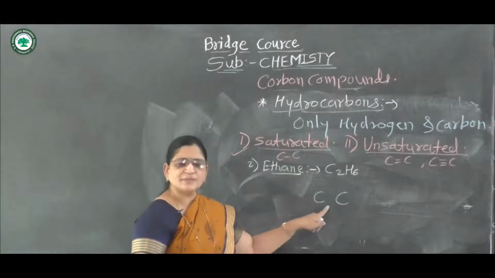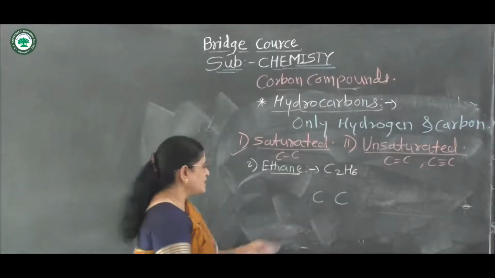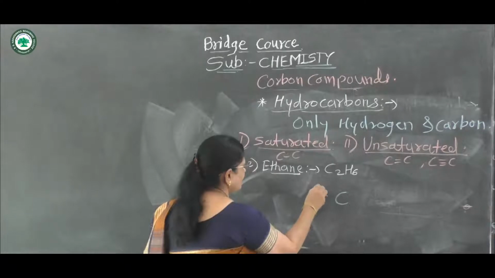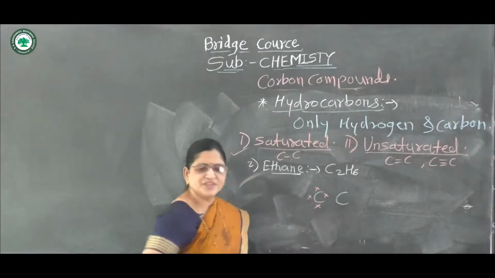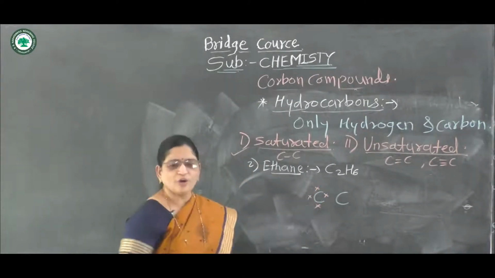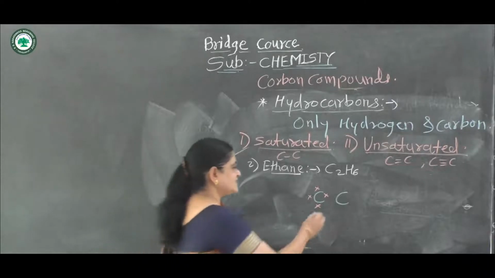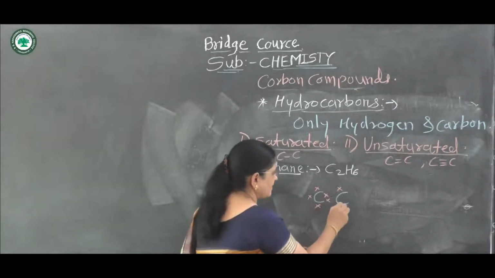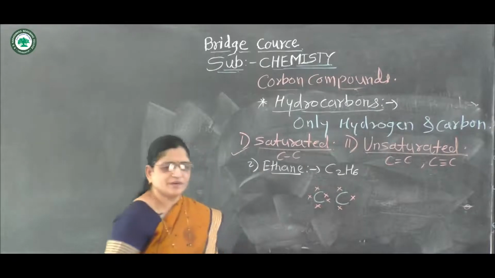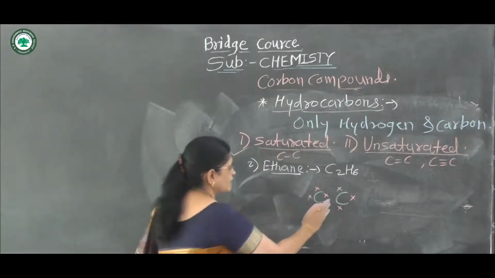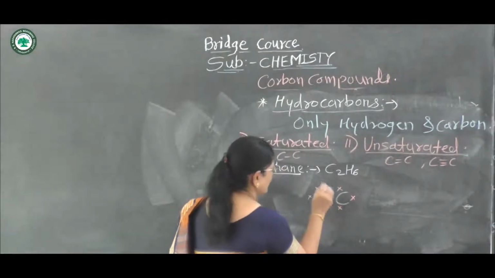Suppose this is the first carbon, this is the second carbon. The first carbon has 4 valence electrons. The second carbon also has 4 valence electrons.